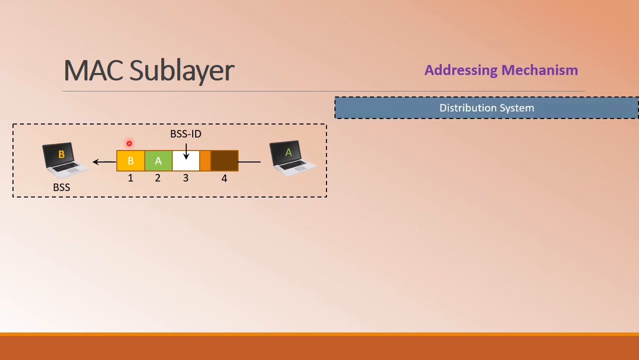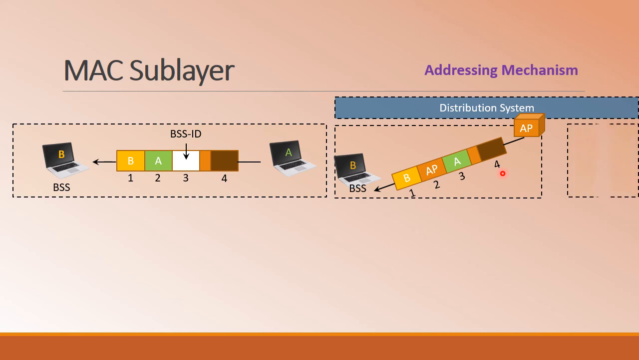So this is case 1 when to DS is 0 and from DS is 0. Let us consider the second case when to DS is 0 and from DS is 1, that is a station is receiving data from the distribution system. On that note, there is an AP that is involved, and the communication is from AP to B. Once the AP is involved, the distribution system is involved. That is why the from DS value is 1 and to DS value is 0.